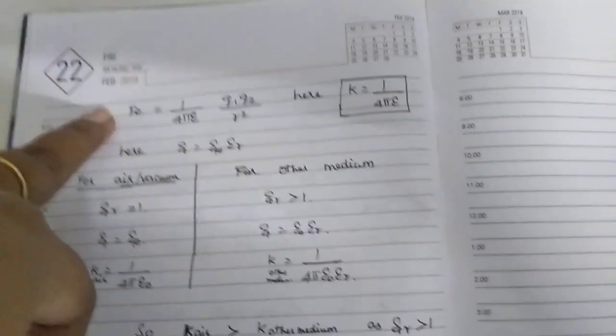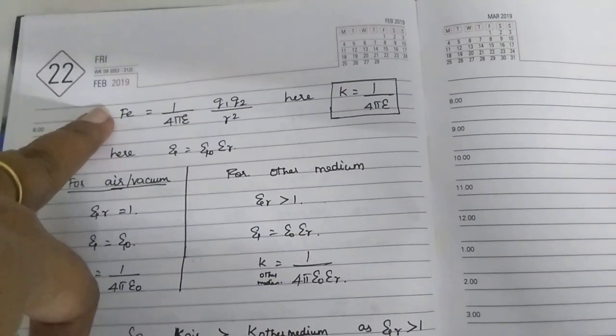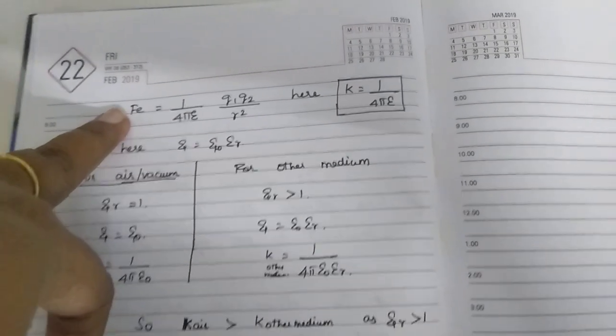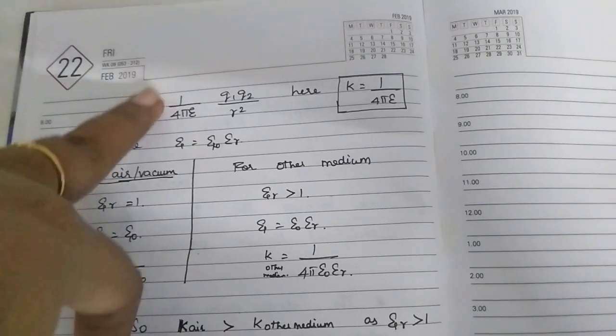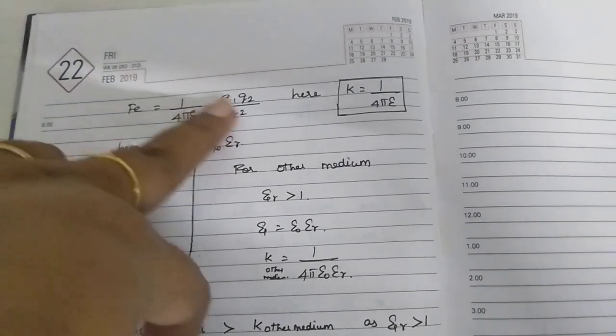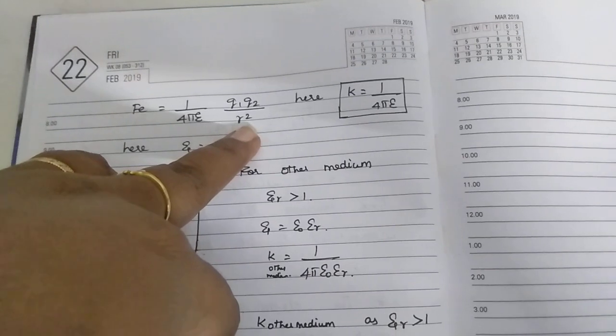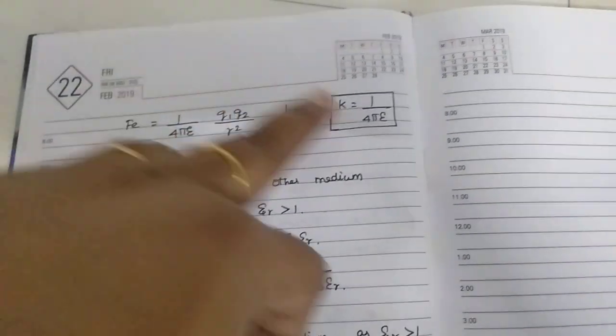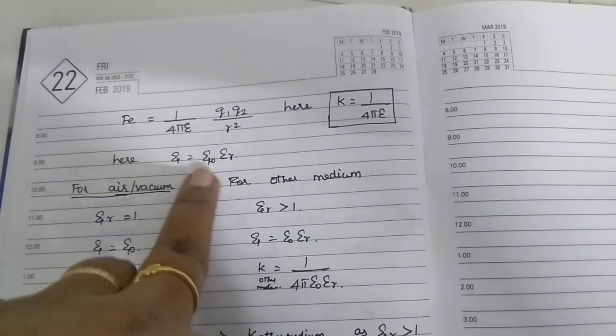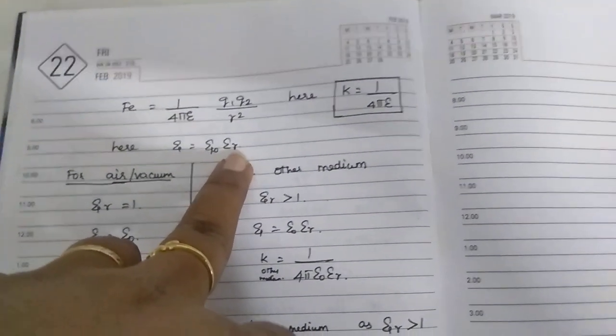What it means is the electrostatic force between the two charges is given by Coulomb's force, Fe equals 1 by 4 pi epsilon, Q1 Q2 divided by r square, where K is equal to 1 by 4 pi epsilon, and that epsilon is equal to epsilon naught into epsilon r.